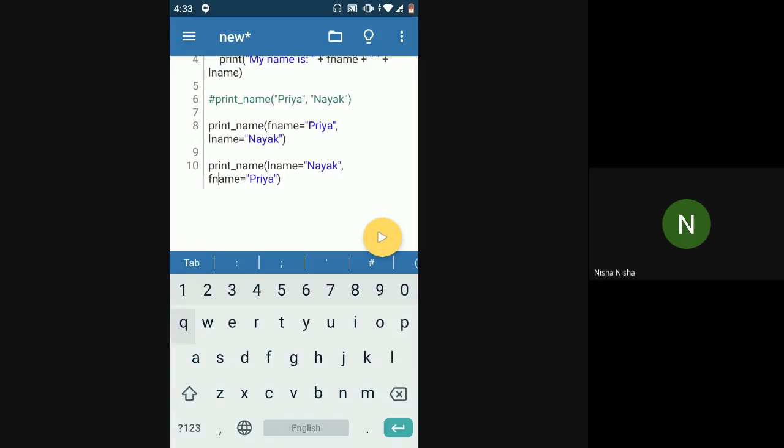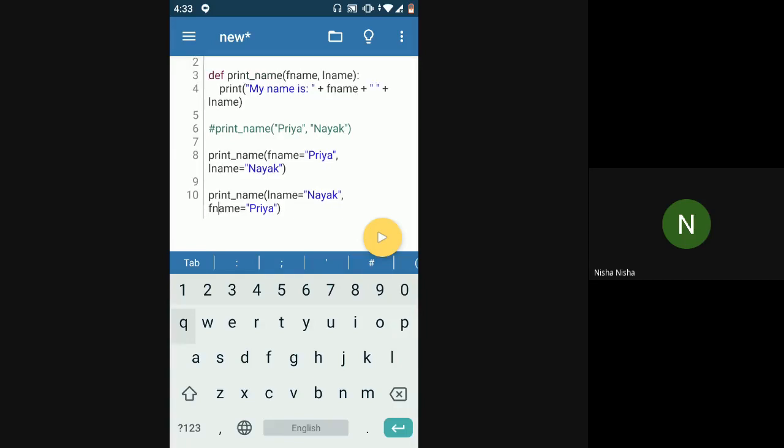It won't be necessary to have a certain order because, if you're calling the function without using the parameter name, like line number 6, what Python does is it will internally map whatever you're passing as the first argument to the first parameter, and whatever you're passing as the second argument to the second parameter. So this is one thing.